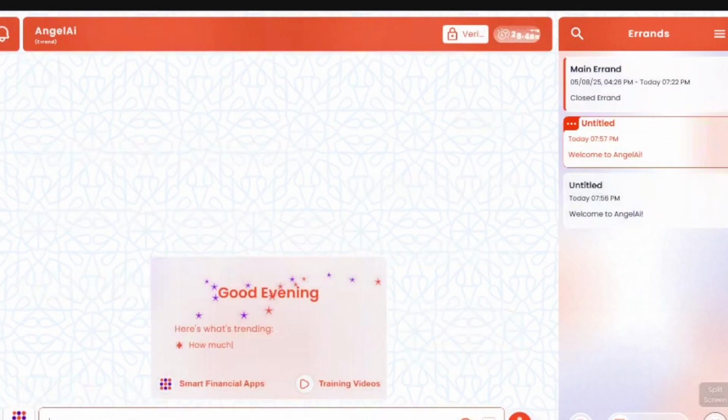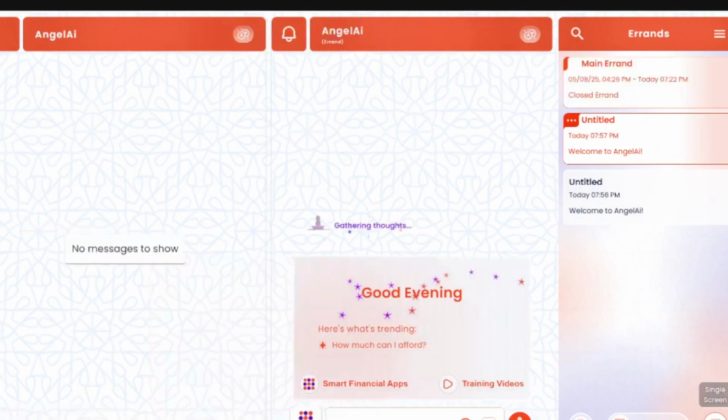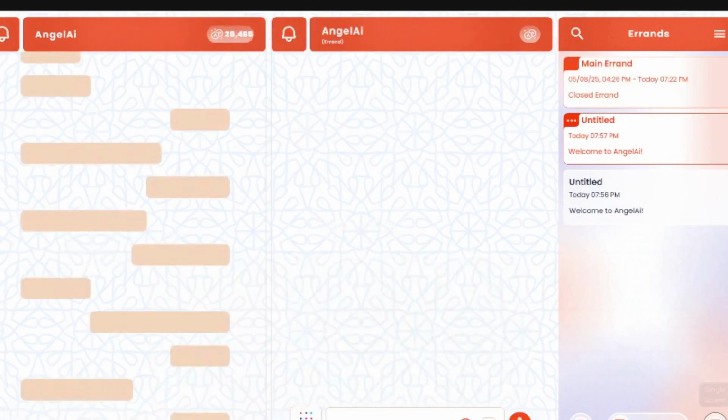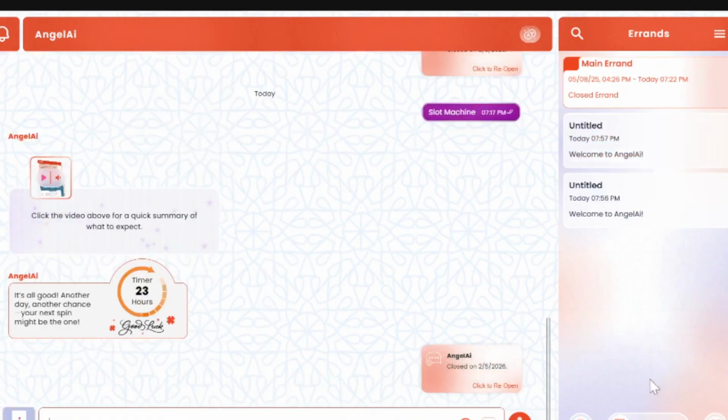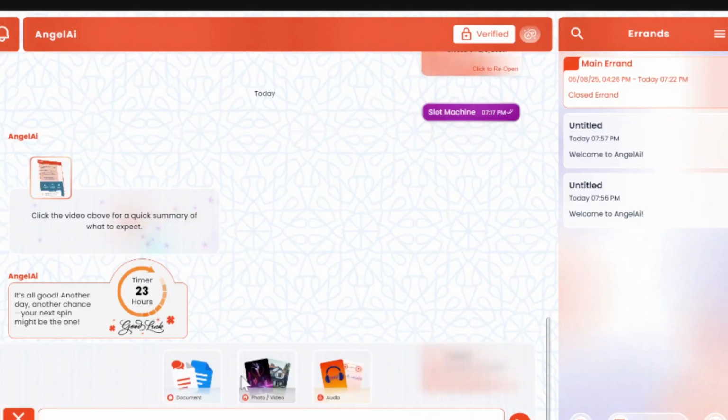Now you can also split screen here on the right. It will open two conversations at the same time for you. And then you have the speech to text, which is this little microphone. So you can just talk into the platform instead of writing down whatever you need. You have the little plus sign, and this is where you upload all the documents, photos, and audio for any process that requires those.